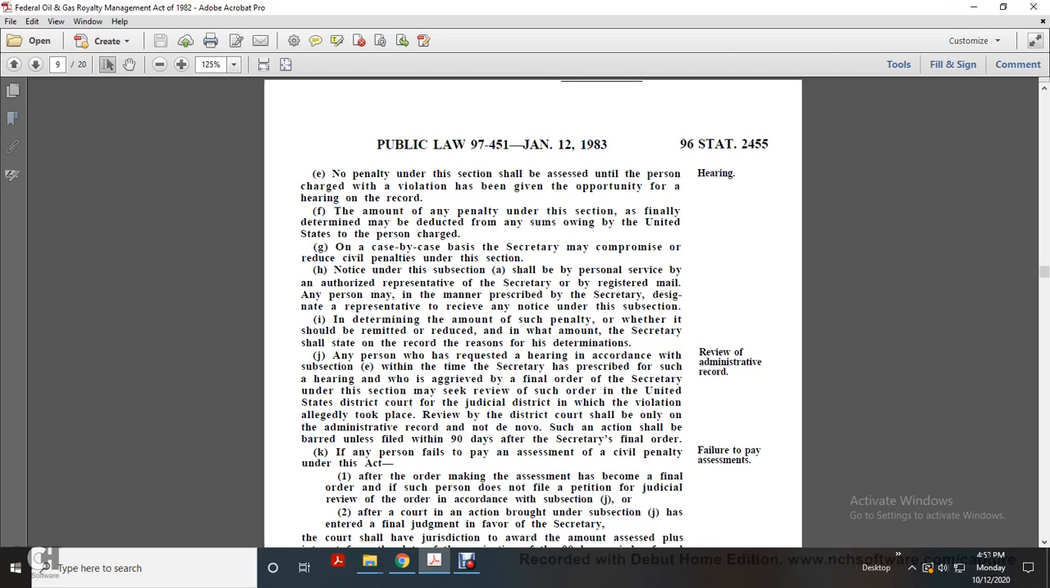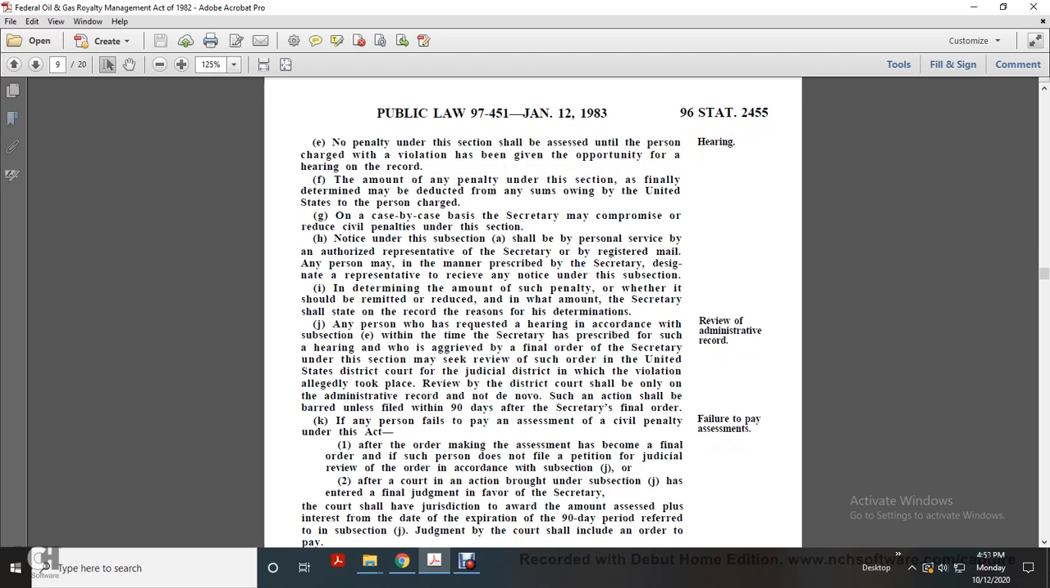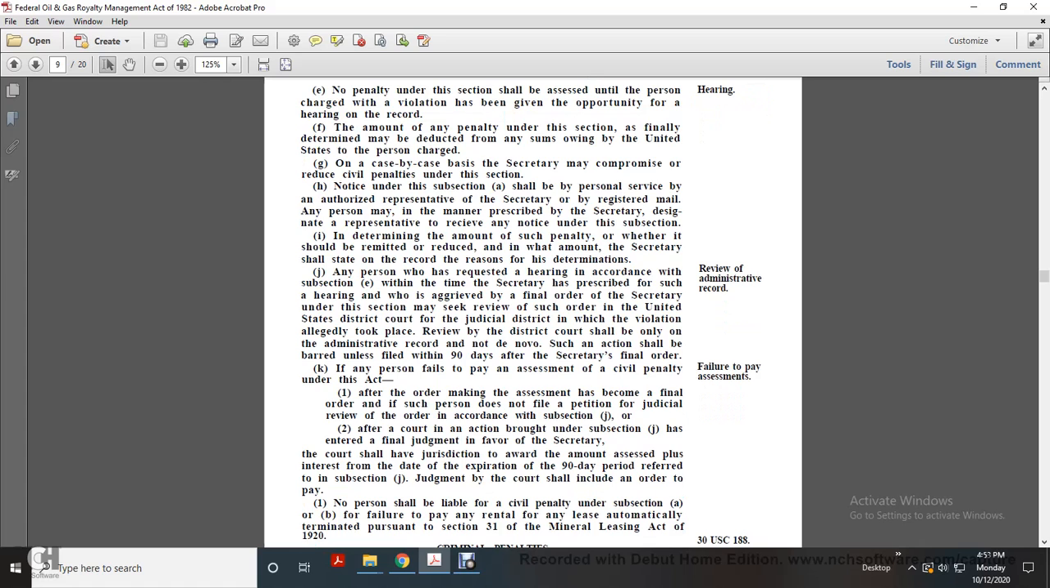Failure to pay assessments. If any person fails to pay an assessed civil penalty under this act after an order making an assessment has become final, if such person does not file a petition for judicial review in accordance with subsection J, and after the court in an action brought under subsection J has entered final judgment in favor of the Secretary, the court having jurisdiction shall award the amount assessed plus interest from the expiration of the 90-day period referred to in subsection J. The judgment by the court shall include an order to pay.